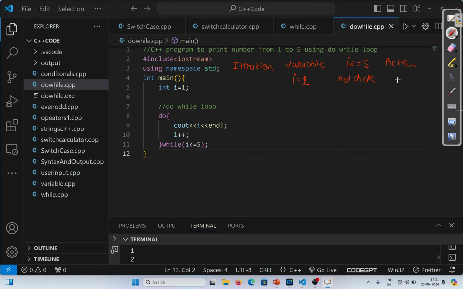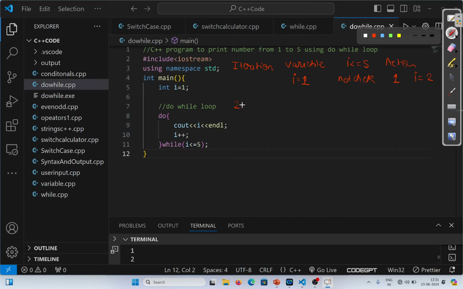In the action, it will simply print the value of I. That means 1 will be printed without checking the condition. This body will execute the first time without checking the condition. So I will be printed, and the value of I will become 2 because of this line number 10. So 1 is printed because the initial value of I was 1, and now the value of I has become 2.